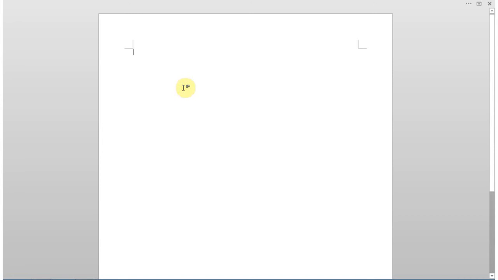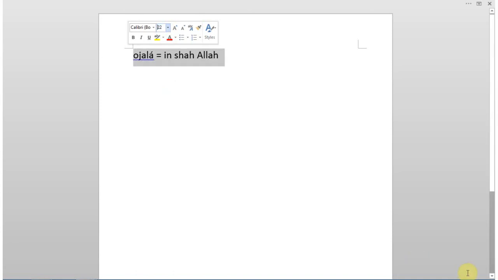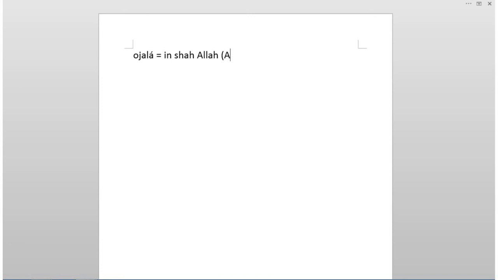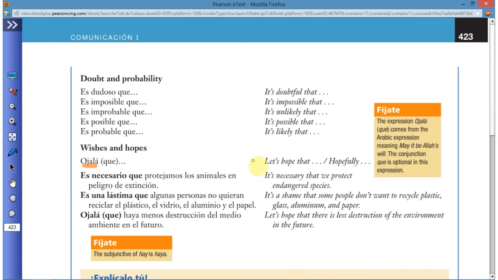But ojalá comes from Arabic, and that means insha Allah, something like that. If you don't know what inshallah means, it's like Allah willing, God willing. But nowadays nobody really thinks about that. We just think it means something like, let's hope that, hopefully, I wish, even though it's not a verb.